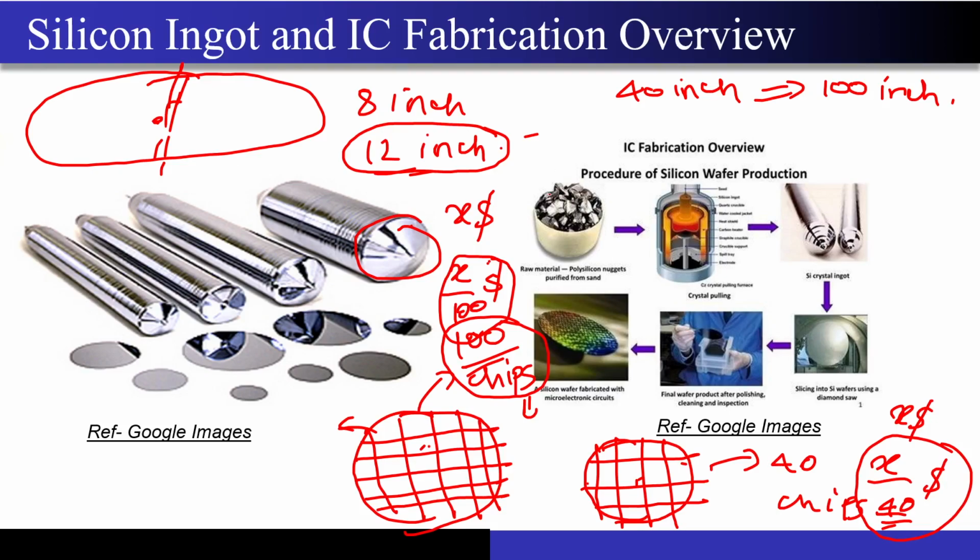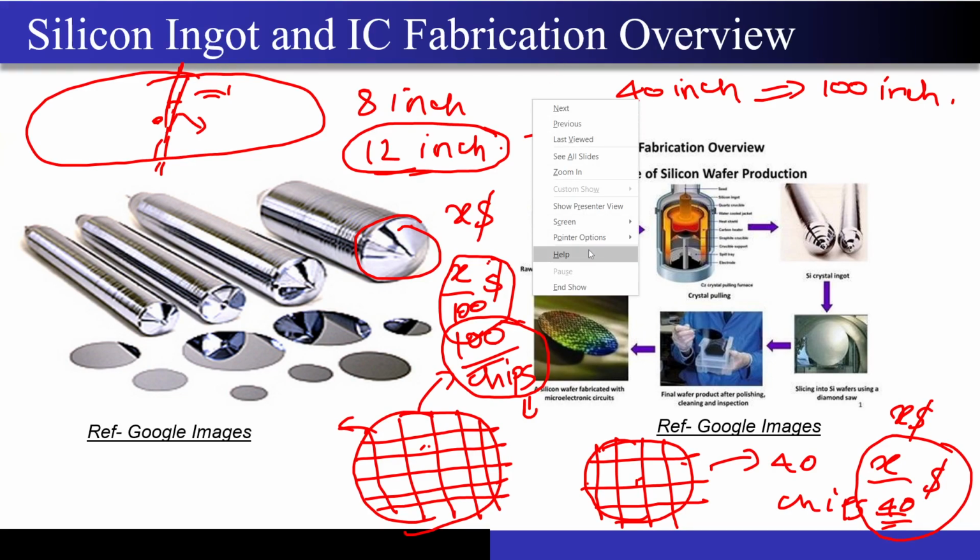The bigger the diameters, of course the foundry will make a lot of profit, but it should not break from the middle because you are wasting the wafers and the cost of your raw materials, which are not even being used to make the chips. So I hope this small economics concept is very much clear.